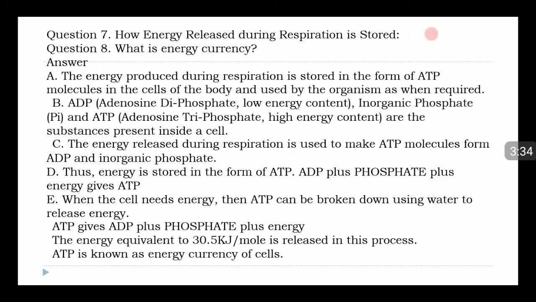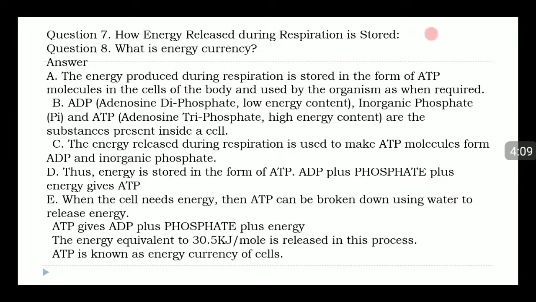B. ADP, adenosine diphosphate, low energy content, inorganic phosphate, and ATP, adenosine triphosphate, high energy content are the substances present inside a cell. C. The energy released during respiration is used to make ATP molecules from ADP and inorganic phosphate. D. Thus energy is stored in the form of ATP. ADP plus phosphate plus energy gives ATP.